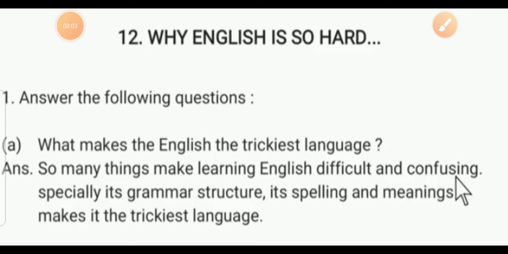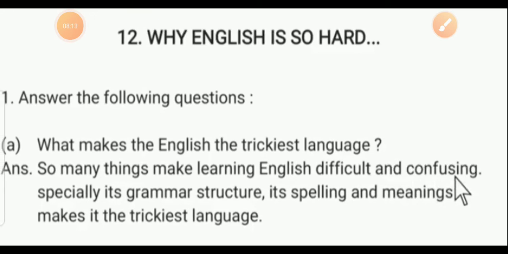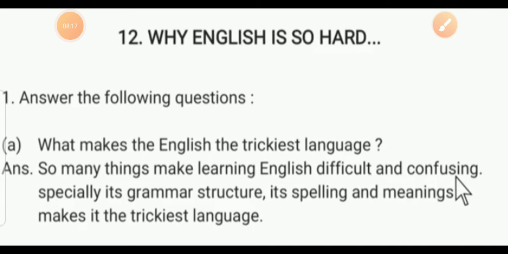So that is why we get confused in the English language. Especially with the grammatical structure, we face a lot of problems, and later we do not understand its meaning. Sometimes we make mistakes in spellings. So that's why so many things make learning English difficult and confusing. Especially grammatical structure, its spellings and meanings make it the trickiest language.